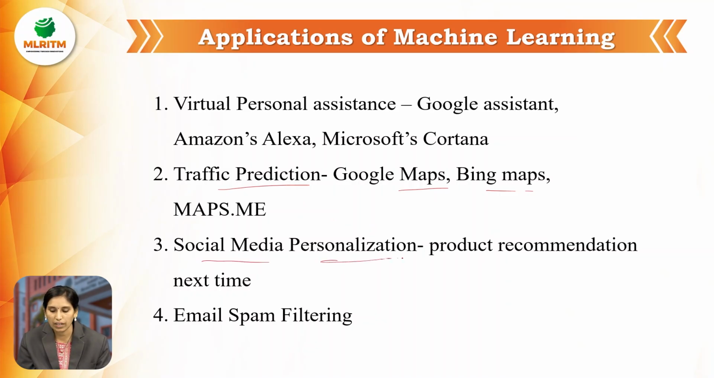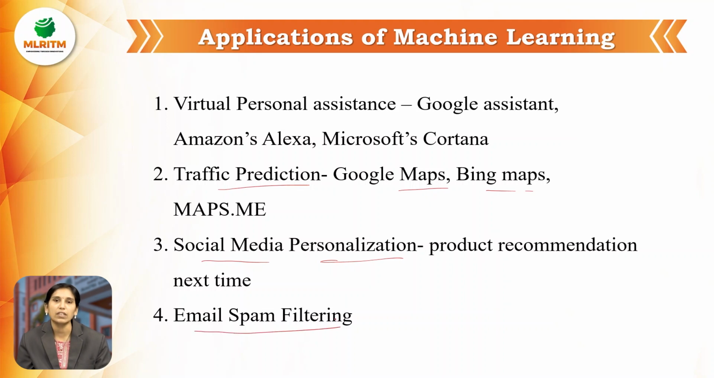Next, social media personalization, like product recommendation for the next time. I already told you. On Flipkart and Amazon, when we search for any product, the next time we open the same app, it recommends products related to the ones we previously searched. That is one of the applications of machine learning.